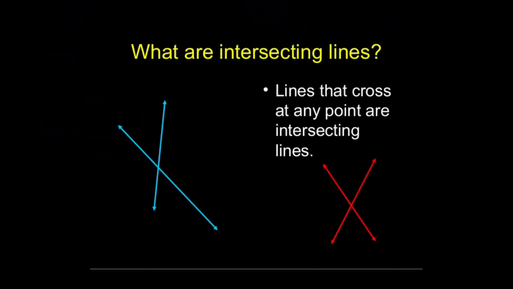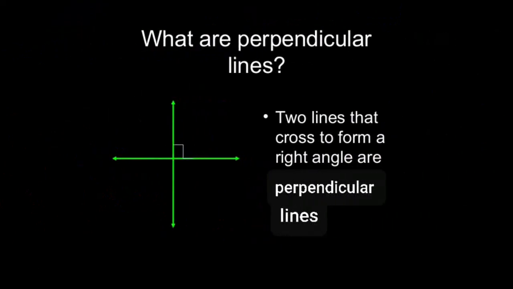While two lines are intersecting, you can see there are four angles. According to the measure of the angle, we can tell whether it is perpendicular or not. When two lines intersect and the angle formed there is 90 degrees, we call them perpendicular lines. That is, two lines that cross to form a right angle are perpendicular lines.